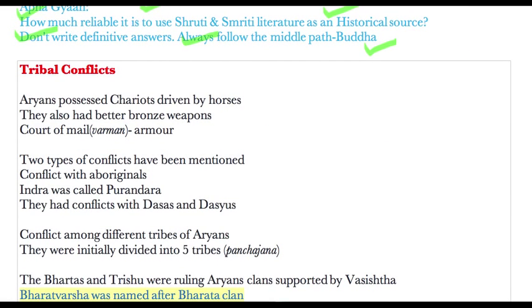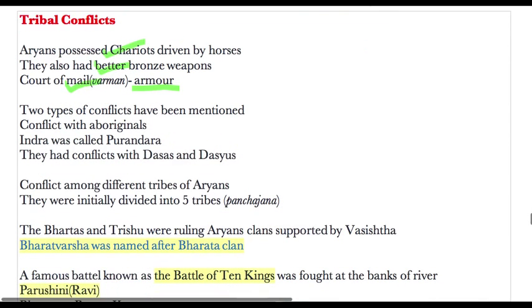Then tribal conflicts. We'll discuss tribal conflict. When the Aryans came to this land, the Indian subcontinent, they possessed chariots driven by horses. They also had better bronze weapons, and they might have been using coat of mail. What is coat of mail? That is varman, a type of armor. They were most probably using all these things, and that is why they were superior, and that helped them.